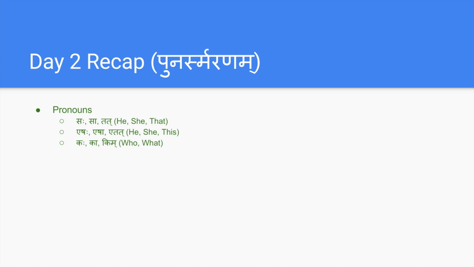Kaha and Ka are used to specify the meaning of who and sometimes what, based on the next word you are using. If it is a non-living word, it gives the meaning of what, like Kaha Devalayaha, Kaha Margaha. And Kim we already know means what.